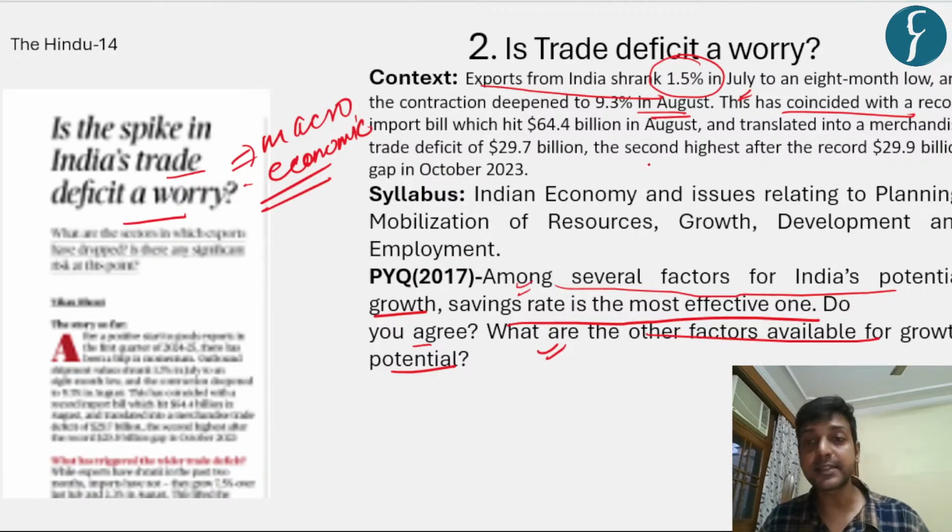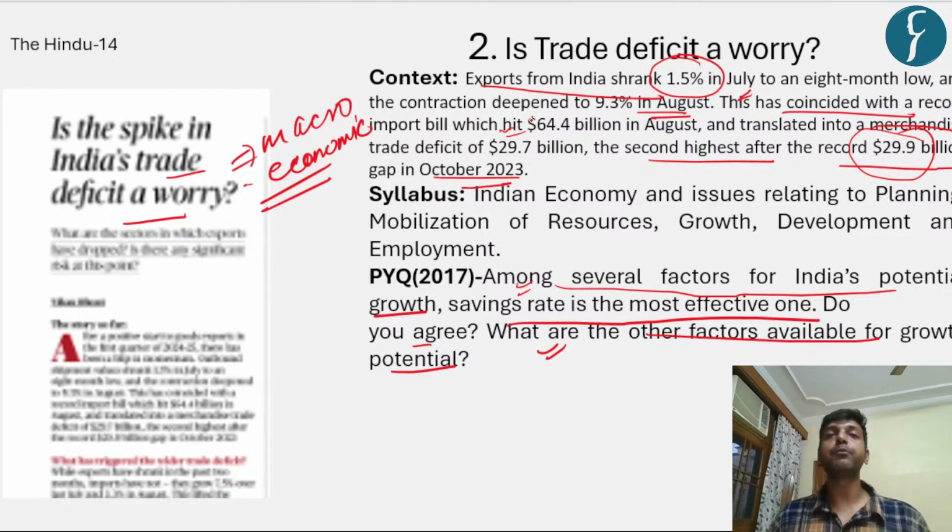It is considered the second highest after the record of October 2023, when the trade gap was around 29.9 billion. This time we have 29.7 billion. Now first of all, let us try to understand what trade deficit is.